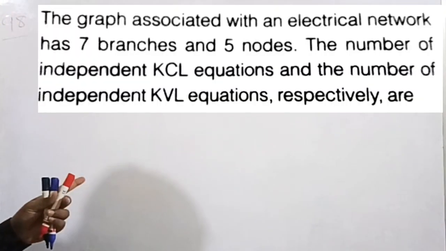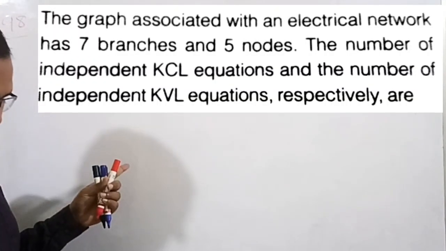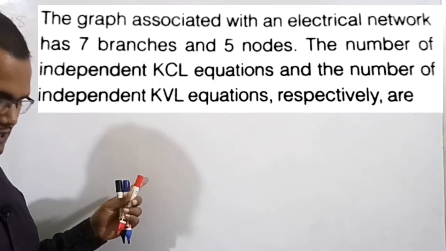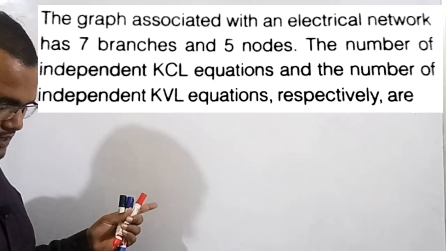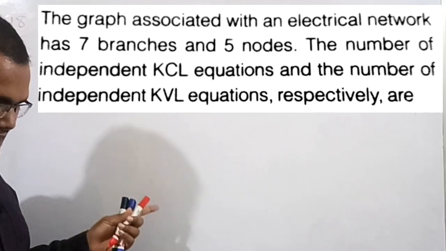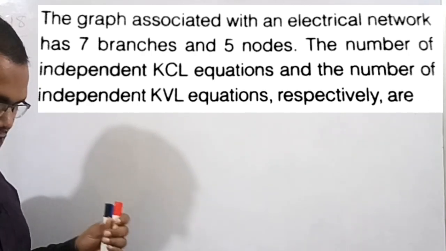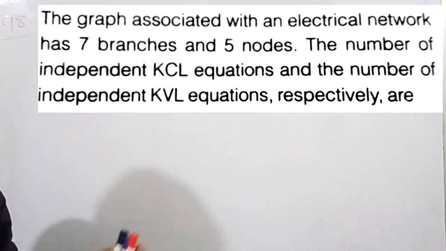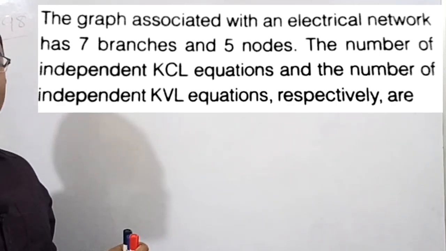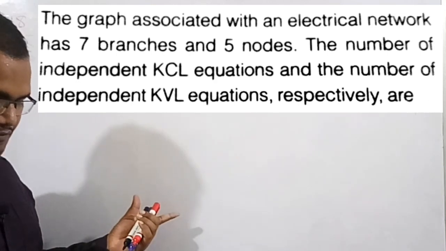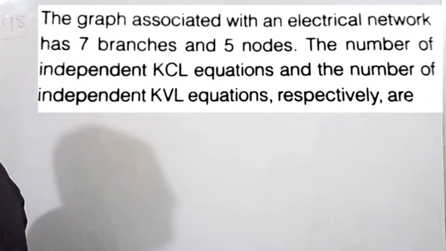After solving the previous problem, now let's move forward to do another numerical. The numerical number is 98. See the question here. The question says that the graph associated with an electrical network has 7 branches and 5 nodes. The number of independent KCL equations and the number of independent KVL equations respectively are. So they have given the branches and the nodes for a graph. So we need to find the number of KCL equations and the number of KVL equations.